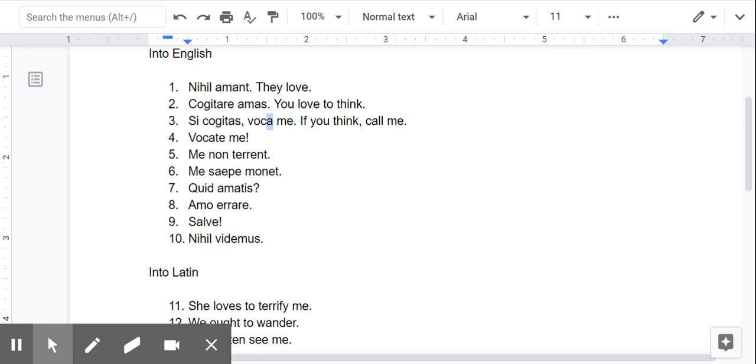It's a singular command. So if you notice, it matches up with the you singular verb ending because you're talking to one person. So you would give a singular command, and that'll pop up again later. All right, TE on the end is how you give a plural command. The exclamation point is also a hint that you're dealing with a command here, so simply call me.